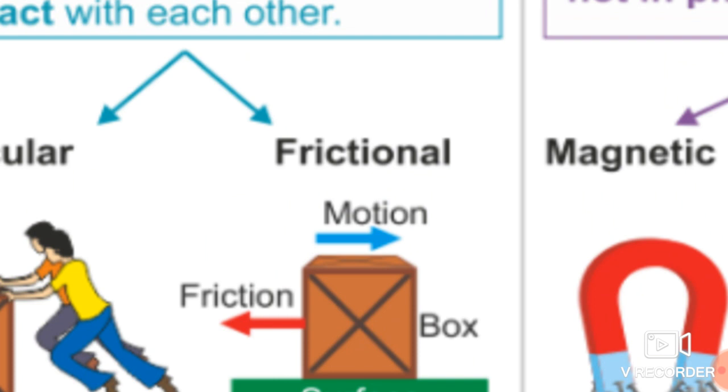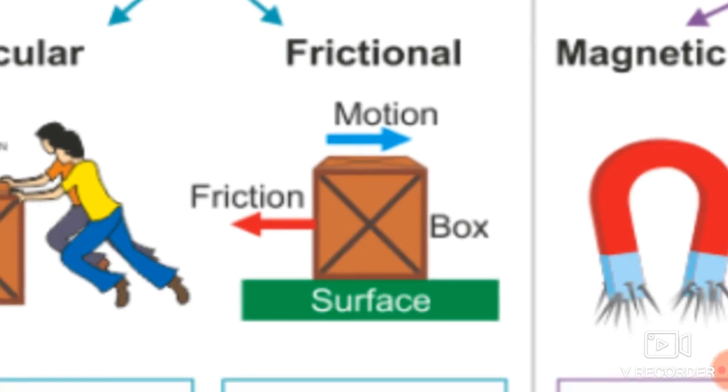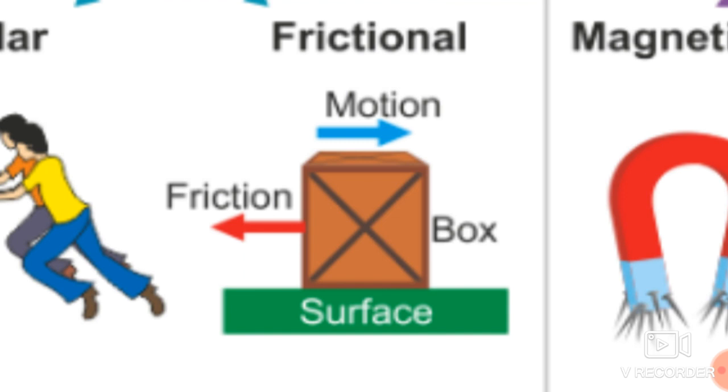And frictional force is an example of contact force. Why? Because here there is contact between the box and the surface. Both these objects are in contact with each other and a frictional force occurs. That's why we can say that the frictional force is an example of contact forces. Okay students, I hope you all get these two topics also.